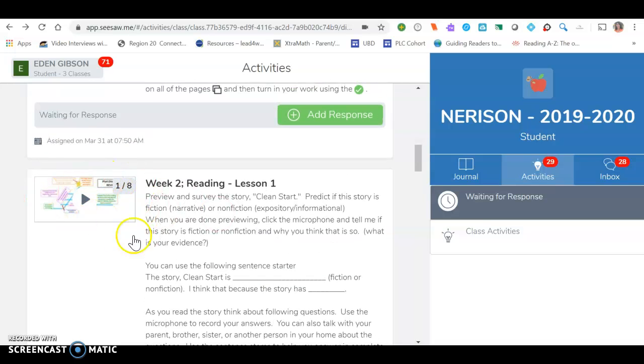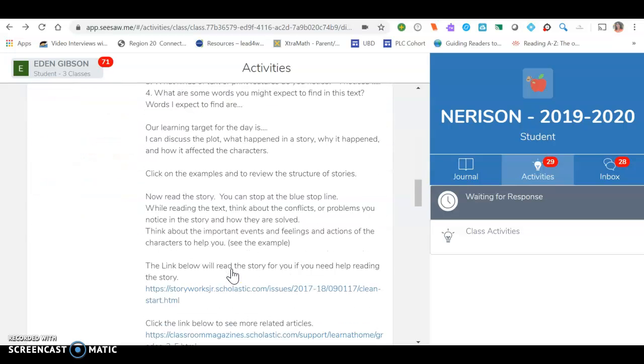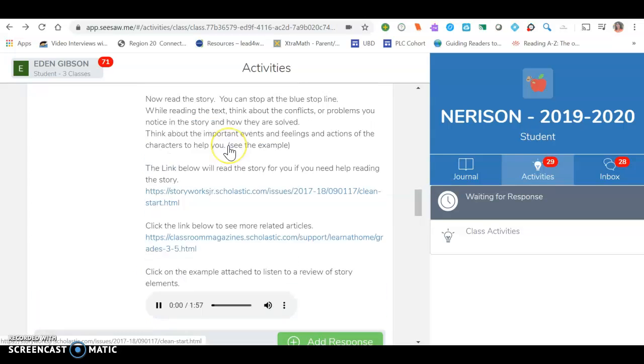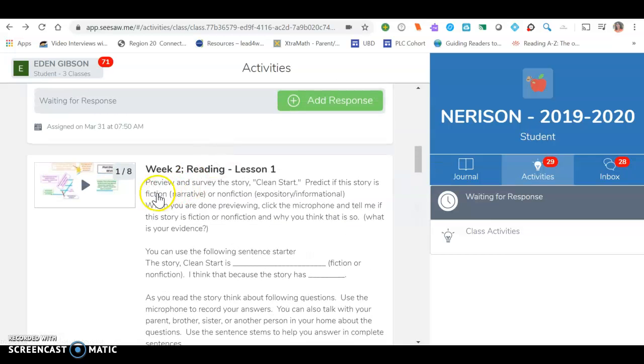These here are the directions. I have recorded the directions so you can play. Here it says play instructions. You can play the instructions and follow along.